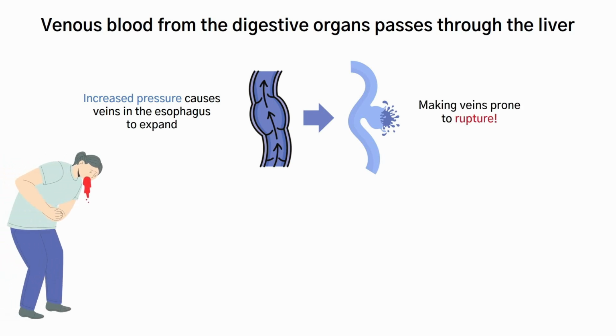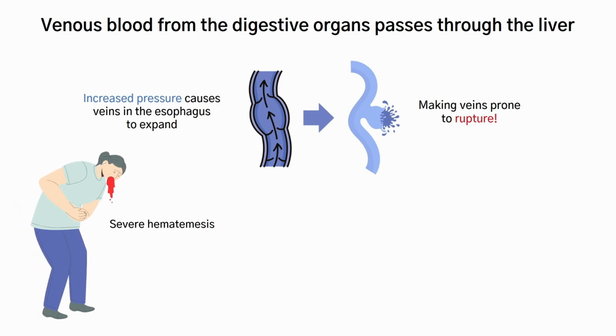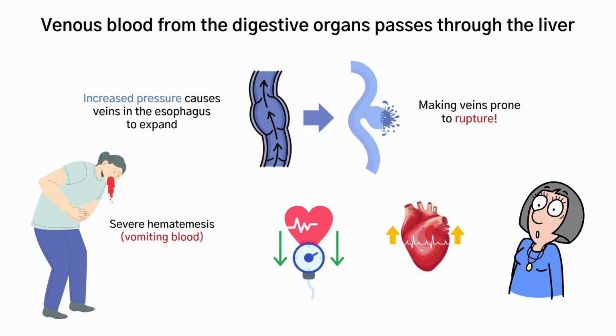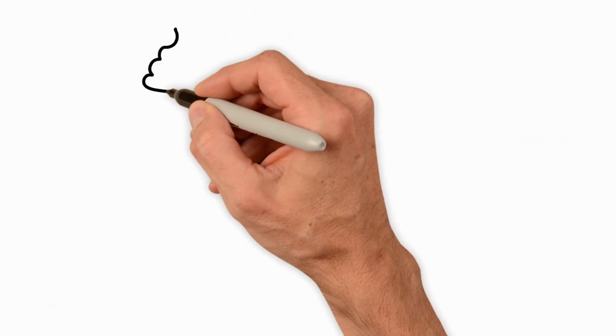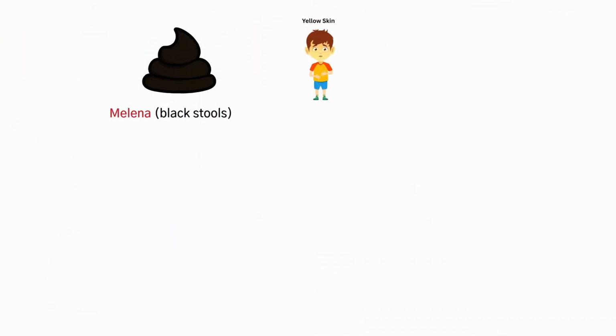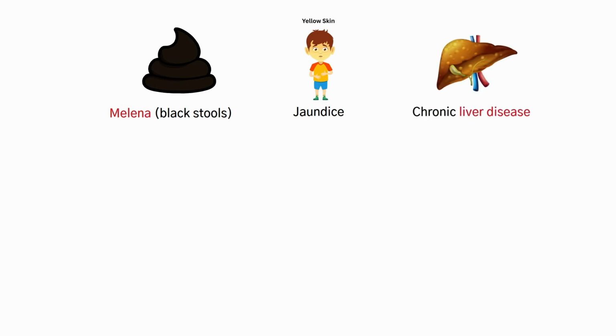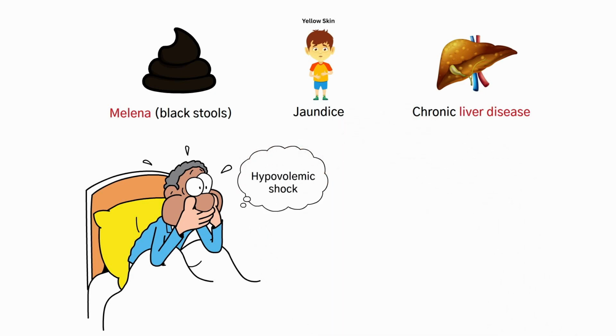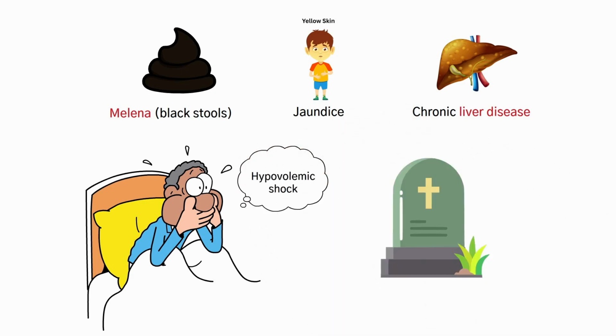Patients experiencing esophageal varices often present with severe hematemesis, or vomiting up of blood, hypotension, low blood pressure, tachycardia, a fast heart rate, and signs of shock. Additional symptoms may include melena, black stools, jaundice, yellowing of the skin, or signs of chronic liver disease. In severe cases, massive hemorrhage can lead to hypovolemic shock and death without rapid intervention.